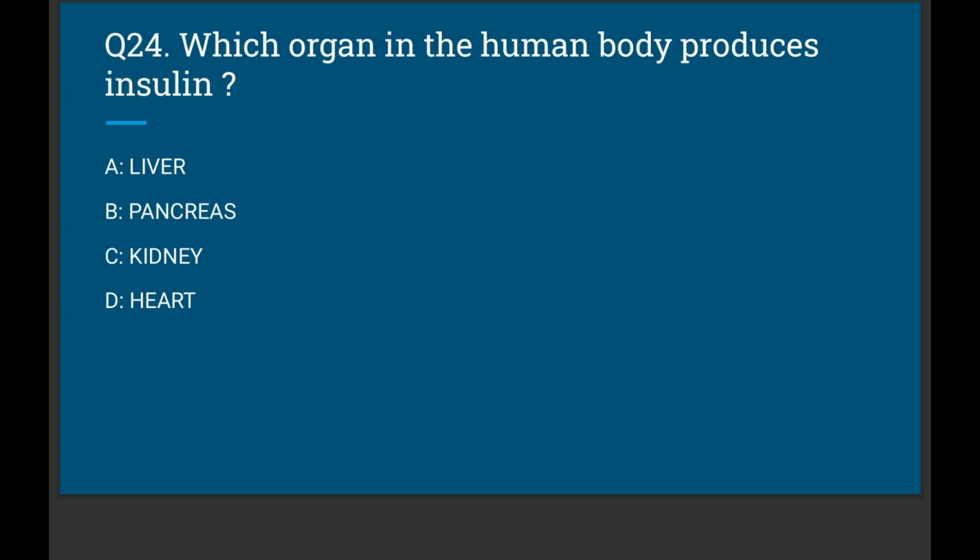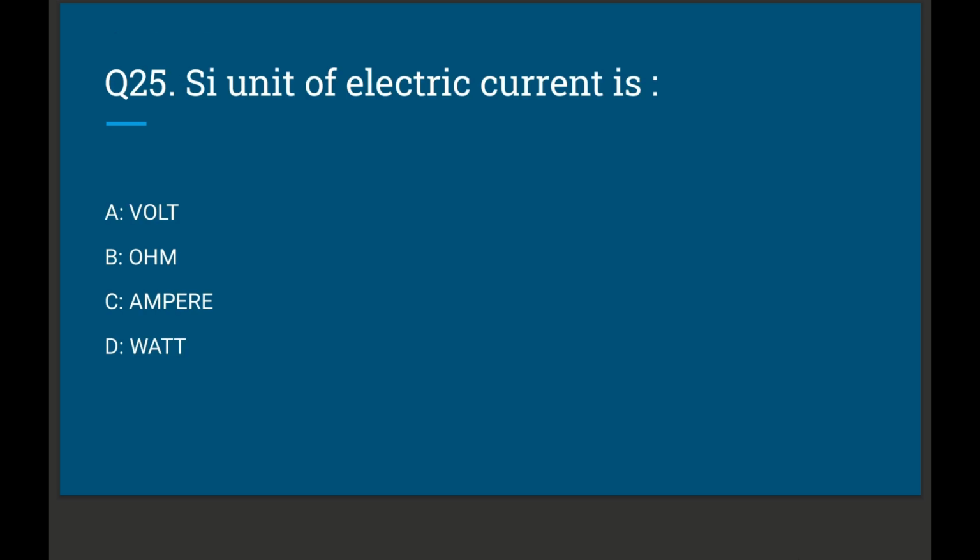Question number 24. Which organ in the human body produces insulin? Option A, liver; option B, pancreas; option C, kidney; option D, heart. The correct option is option number B, pancreas. The last question, number 25.